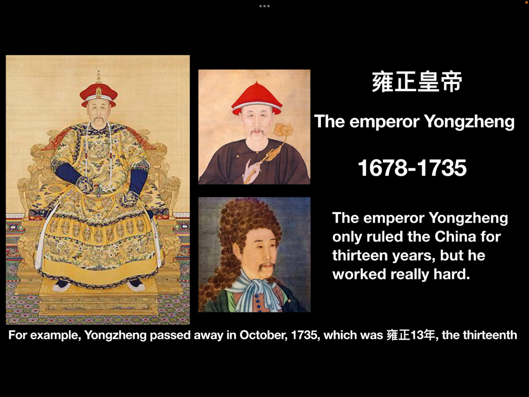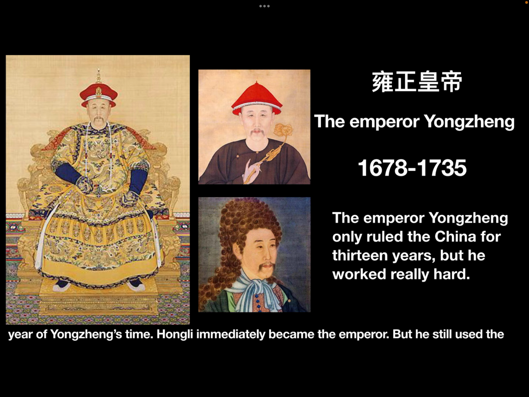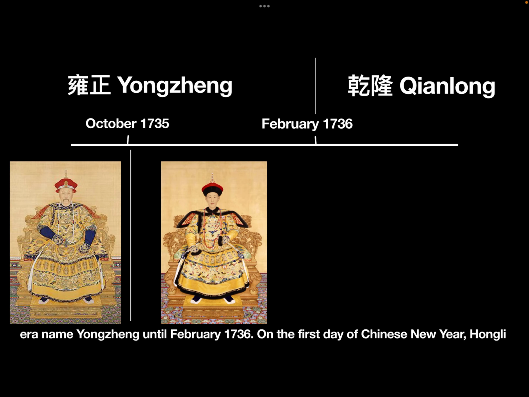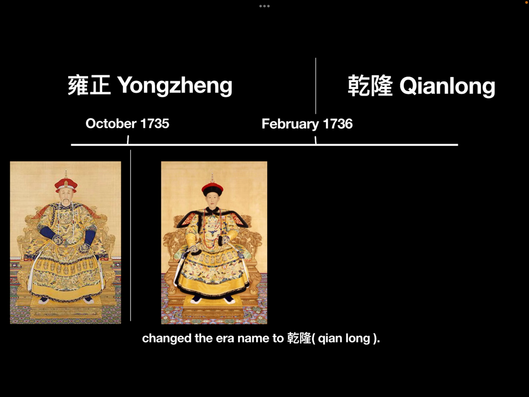Most of the time, the new emperor changed the reign name in the year following the late emperor's death. For example, Yongzheng passed away in October 1735, which was Yongzheng 13年, the 13th year of Yongzheng's time. Hongli immediately became the emperor, but he still used the reign name Yongzheng until February 1736. On the first day of Chinese New Year, Hongli changed the reign name to Qianlong.